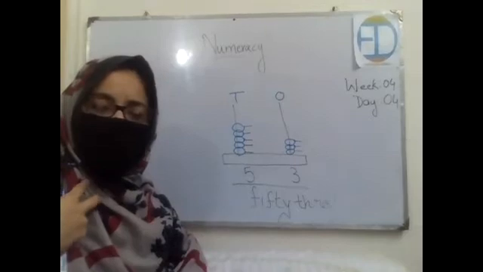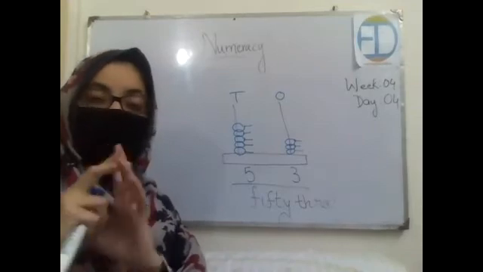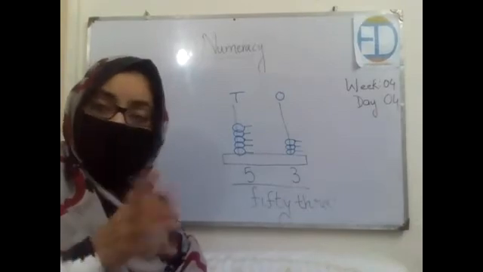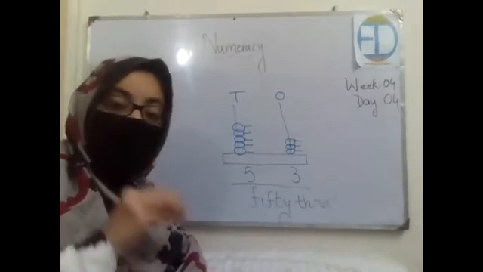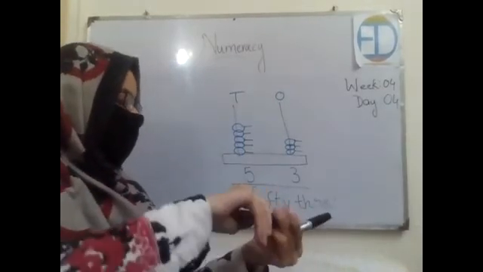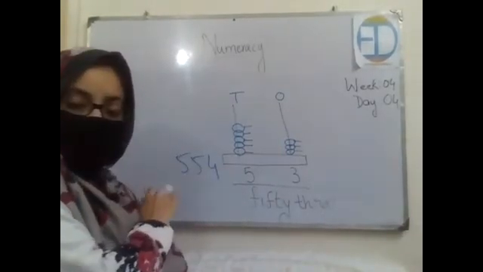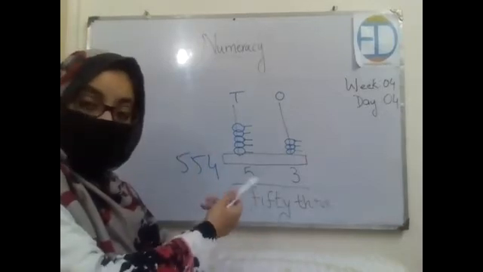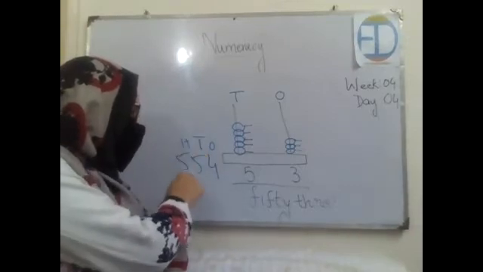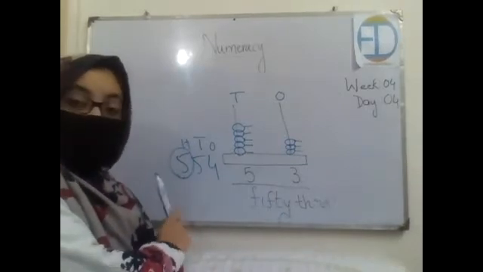Similarly, if I give you a number in the form of words, I can ask you to please write it in the form of ones and tens. Remember, whatever the question is, the very first step will be to write the placing values on the number. Let's say I give you the number 554, and I ask you to write it in the form of words. First write their placing values. Always start from ones, tens, and hundreds. So you will get an idea that the highest place is hundreds. When you write it in the form of words, you will start from the hundreds place, right?